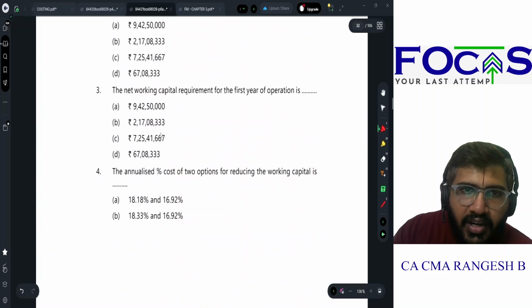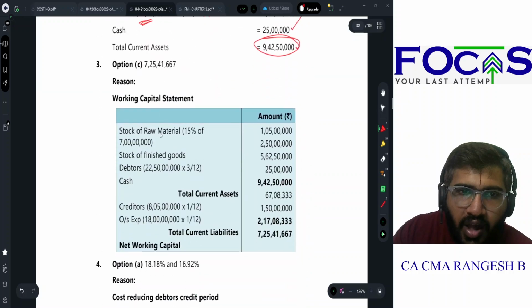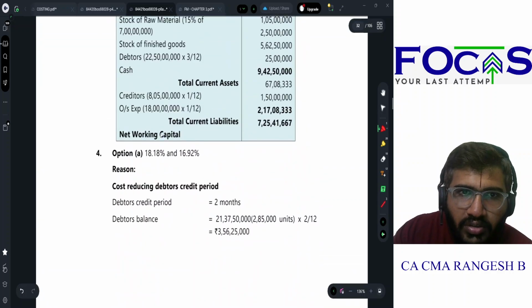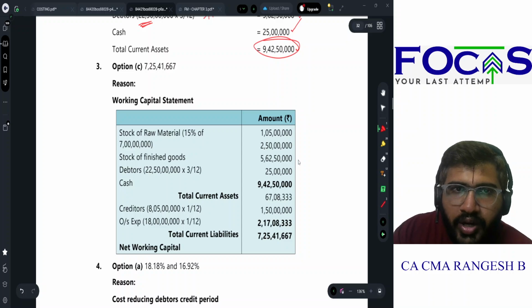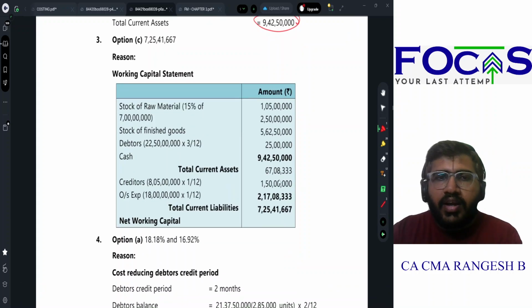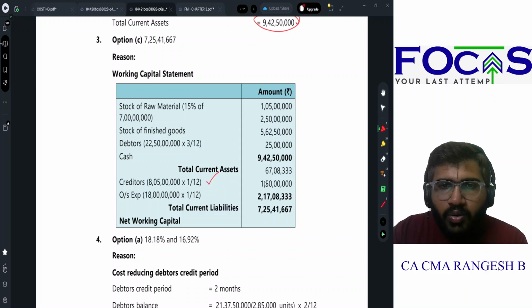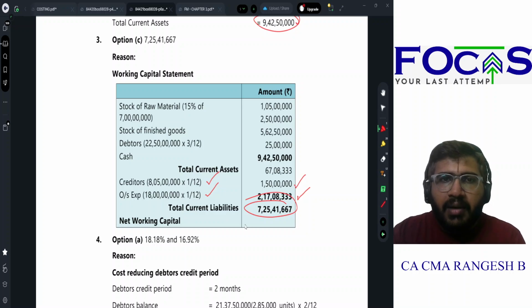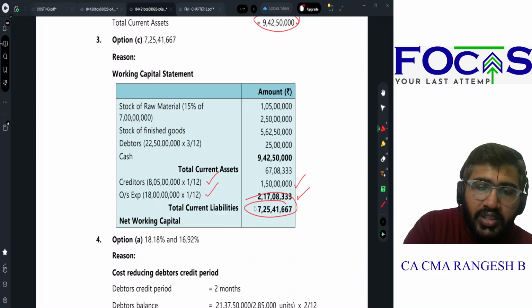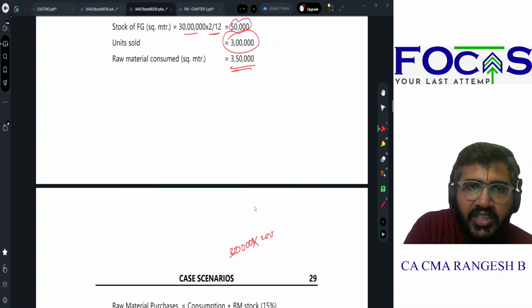Third, what have they asked in the question? Net working capital. So I know that total current assets is 9 crore 42 lakh 50,000. Creditors are paid in 1 month, so 1 crore 50 lakhs. Outstanding expenses are paid in 1 month arrear, so that is 2 crore 17 lakh 8,333. So my net working capital will be 7 crore 25 lakh 41,667.